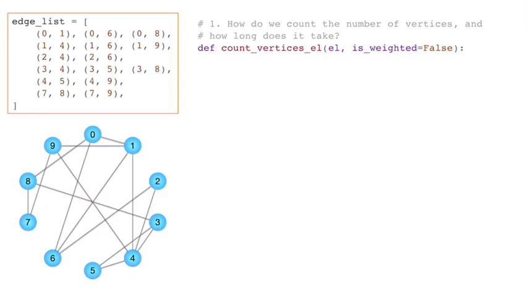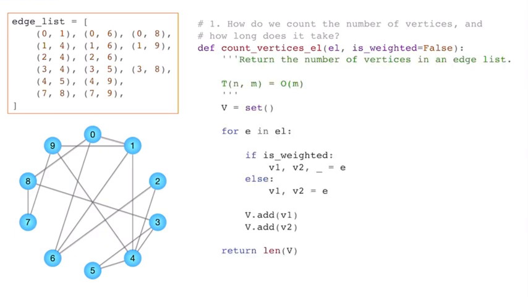So let's start by saying, how do we count the number of vertices and how long does it take? Well, the only way that we can count vertices is to loop over every edge in the list and just check, okay, have I seen vertex 0 before? Have I seen vertex 1? Have I seen vertex 0? Have I seen vertex 6? So we're going to say for each edge in the edge list, and I've abbreviated everything here, so it's EL instead of edge list. I've had to do that abbreviation just to make sure everything fits on the slides.